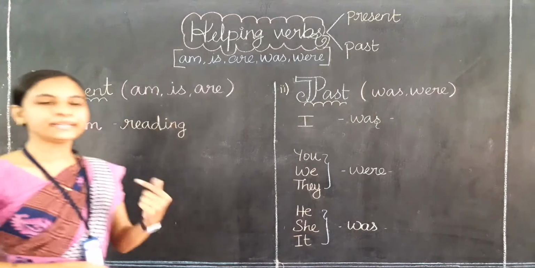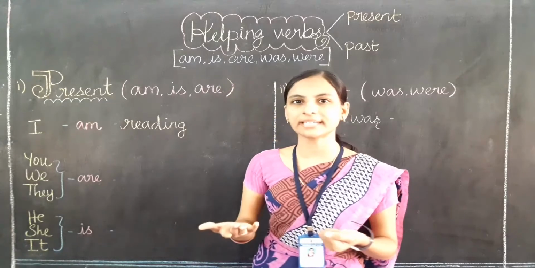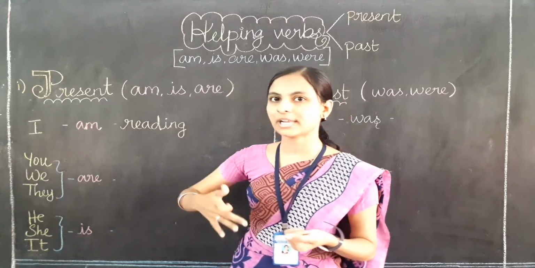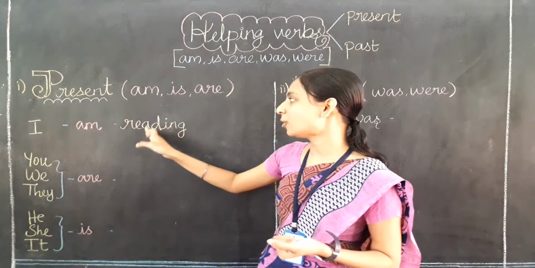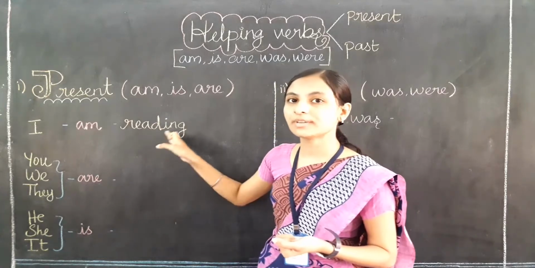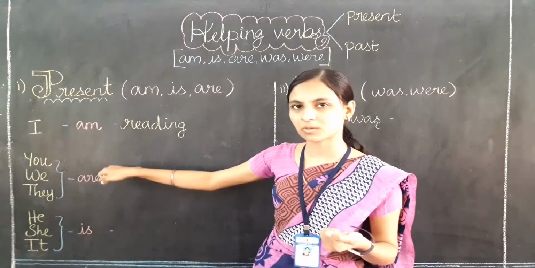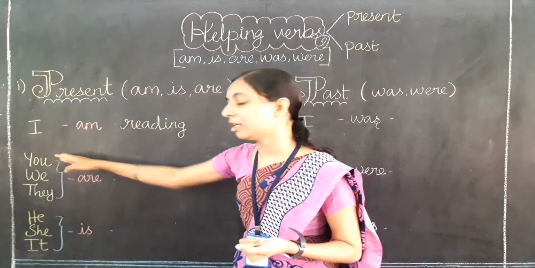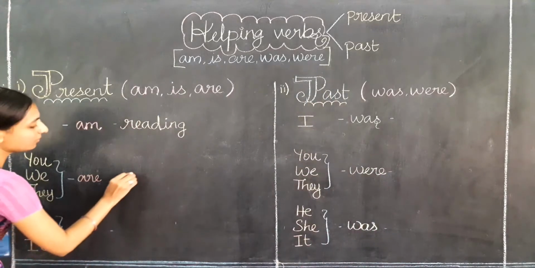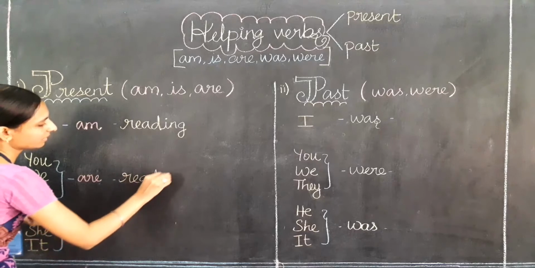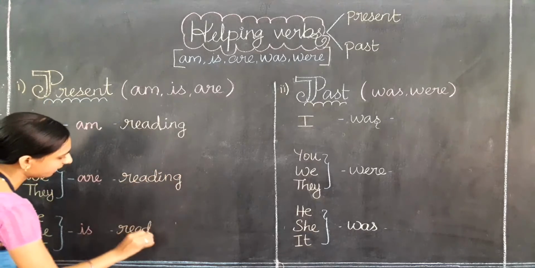So I am reading is a correct sentence. Here am is a helping verb and reading is the main verb. Note it down: the main verb should always come with ing if a helping verb is there in the sentence. Now next will be you are. I can use the same main verb, reading.